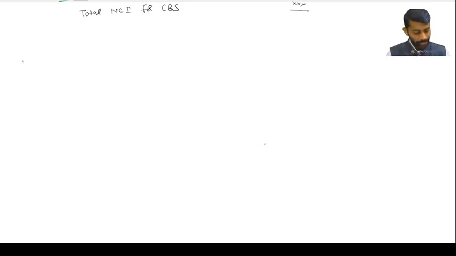So what is the step number? Step number 6, cost of control. Cost of what? Control. That means you have acquired the shares, and for that you have incurred the cost. That's the investment. So how much is that?